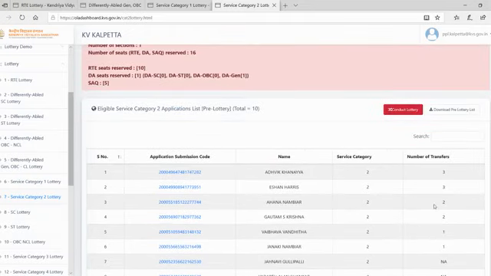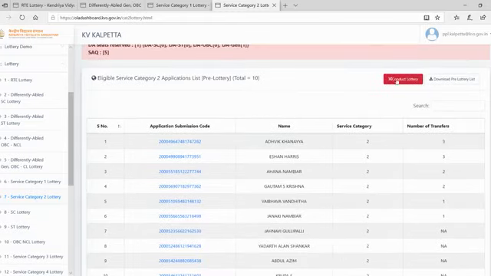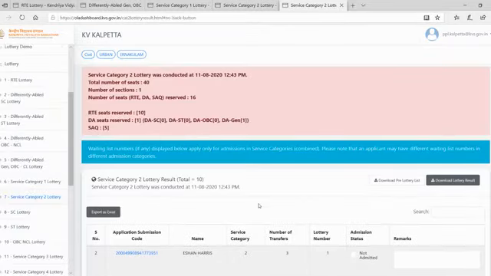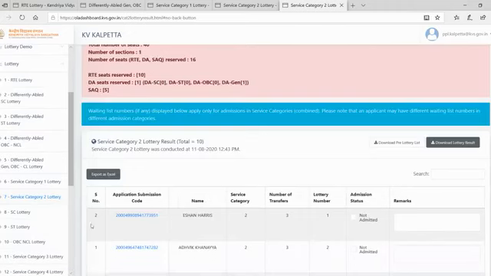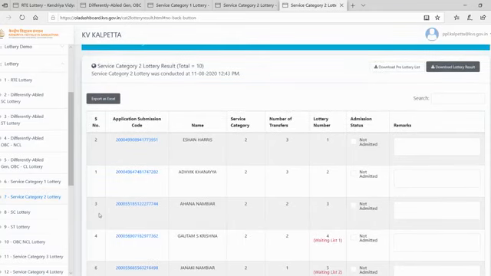So in every category, there will be a lot. Yes, the second serial number got the first lot. First serial number, second one. Then the third one got the third lot.